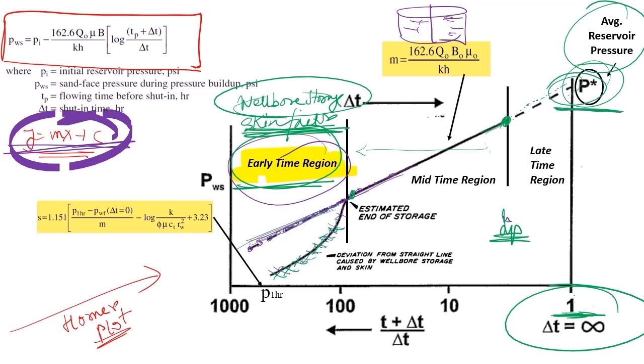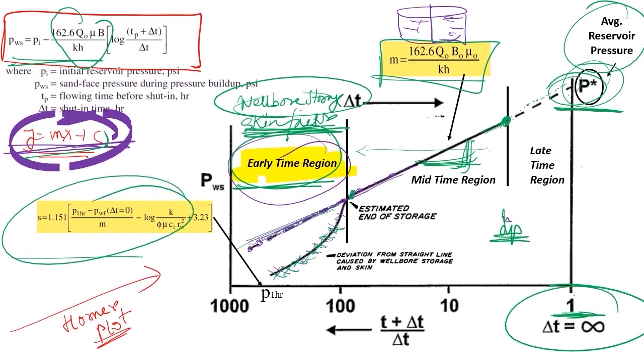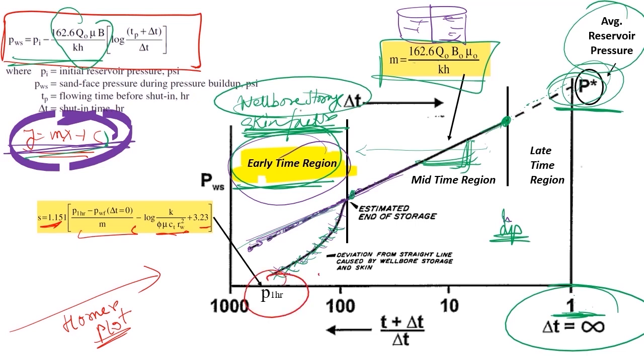Now from the equation I can see that if I am considering it as a straight line, whatever slope I am obtaining would be m = 162.6 q mu B upon kh. This is the skin factor that I am obtaining, and I will show how to solve this in the coming slide. So this is the skin that I am obtaining from the Horner's time. The formula would be S = 1.151 times [(P at 1 hour minus Pwf) upon m minus log of (k upon phi mu Ct r_w squared) plus 3.23]. I will obtain this skin factor at t = 1 hour, and I will derive it in a coming slide.